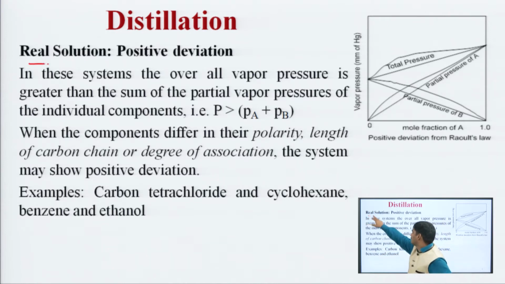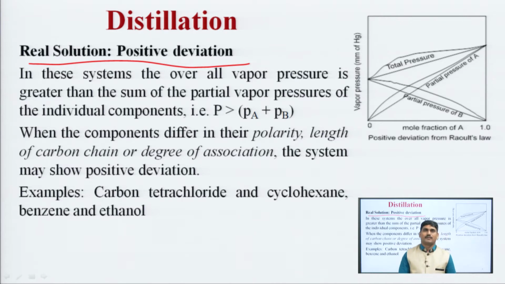Positive deviation. In this system, the overall vapor pressure is greater than the sum of partial vapor pressures of individual components. In case of an ideal solution, the overall vapor pressure was the sum of partial vapor pressures of individual components. But in this case, the overall vapor pressure is greater than the sum of partial pressures of individual components.